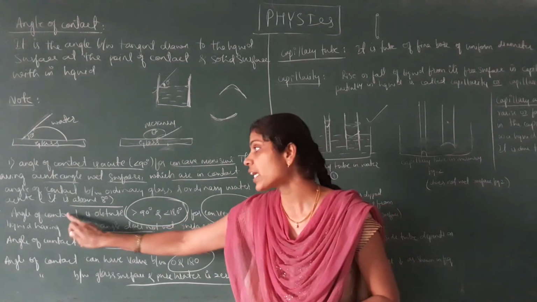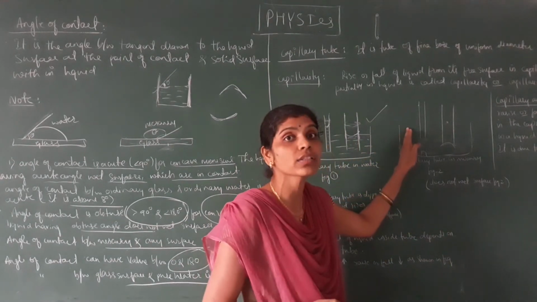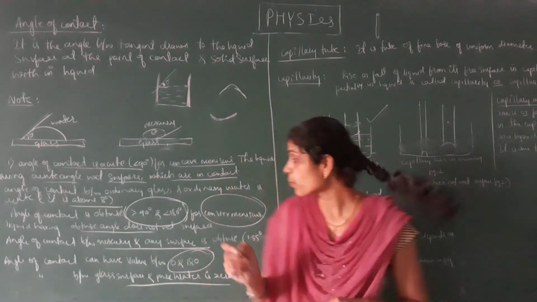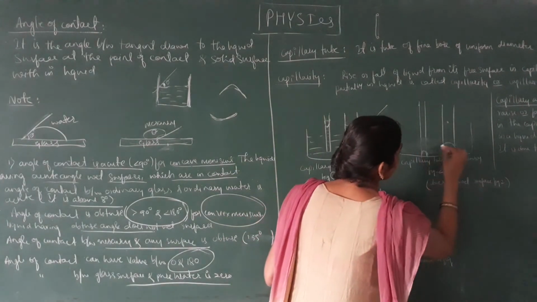I told you if the angle of contact is obtuse, greater than 90 degrees and less than 180 degrees, then what kind of meniscus does it form? It forms a convex meniscus. That is shown in this diagram.